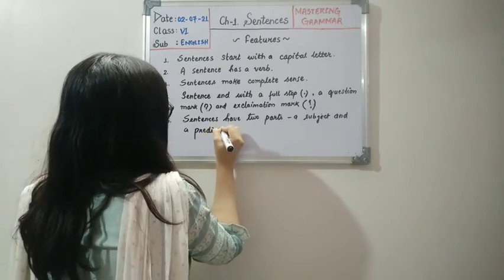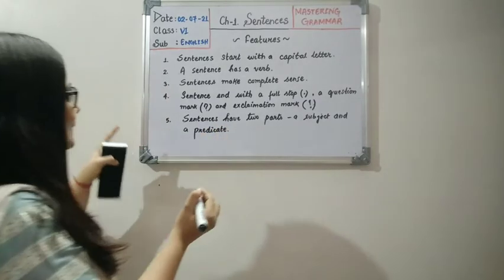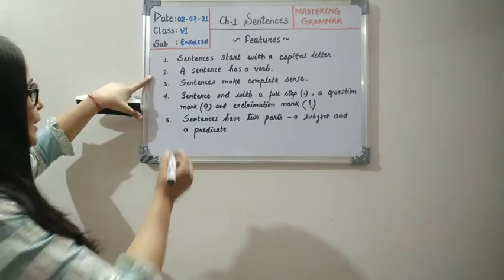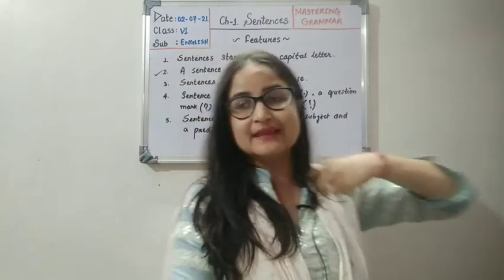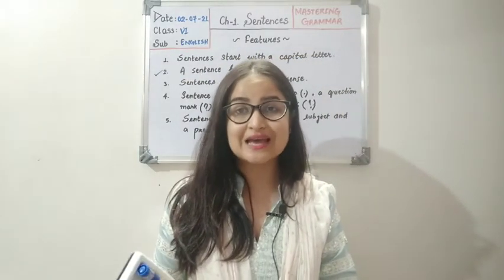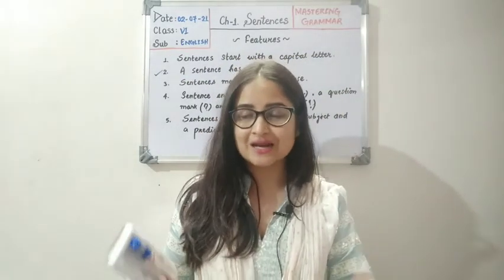With this, I would like to elaborate the second point that I had written here. A sentence has a verb, and then I told you that sentences have a predicate and a subject.